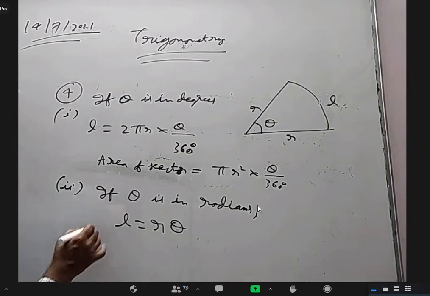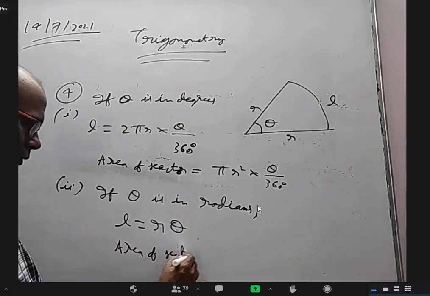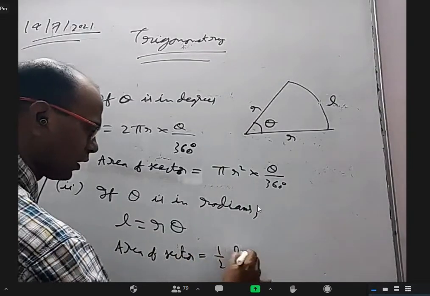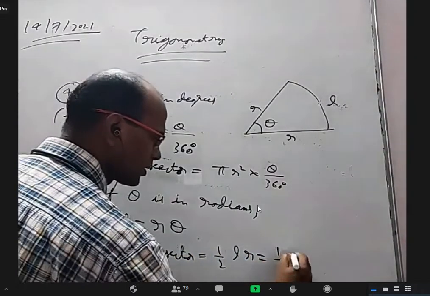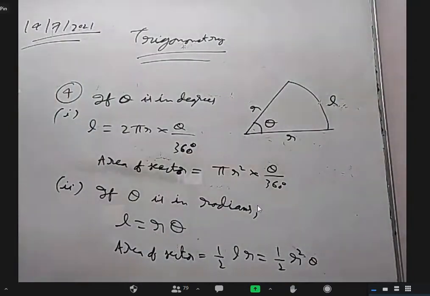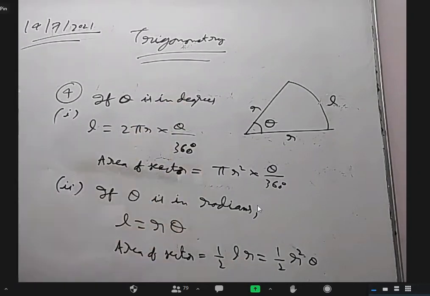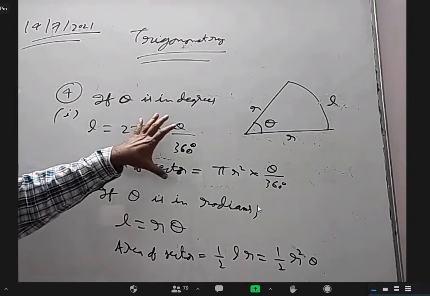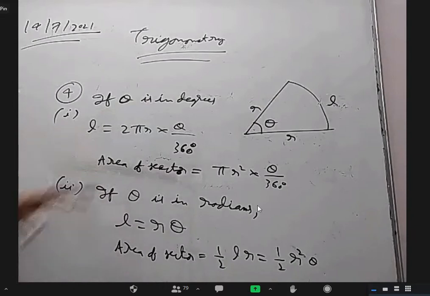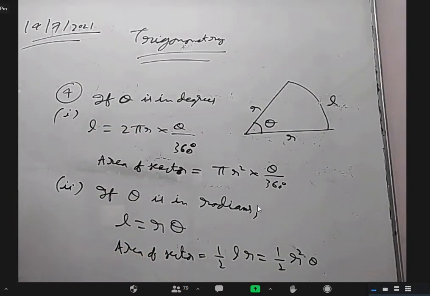And area of sector is half L R, or half r square theta. How this came I'll explain to you, but just write these points. Everybody knows this first point in the school level, in mensuration, and this is in radians.